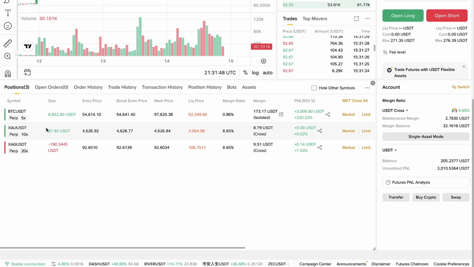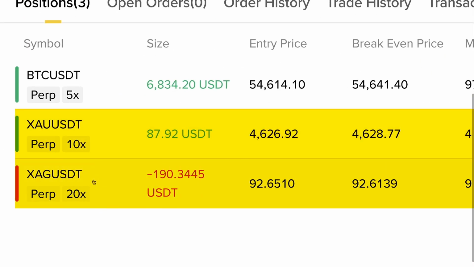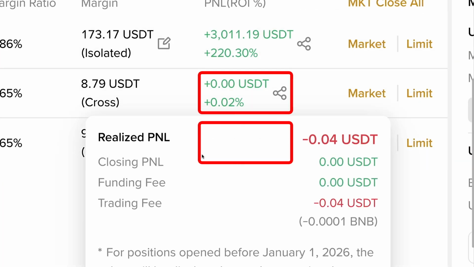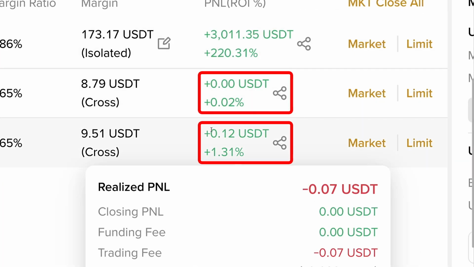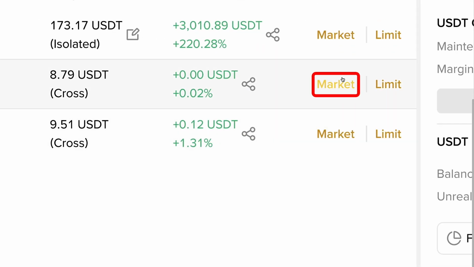Then you are able to see and manage your orders right here on the bottom. Here is my gold trade and here is my silver trade. You can see both of them are slightly profitable within these first few seconds, and you are able to close your trades by clicking this market right here, or with the limit order by clicking limit.